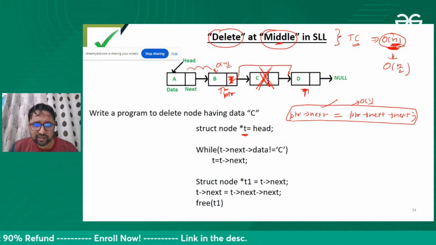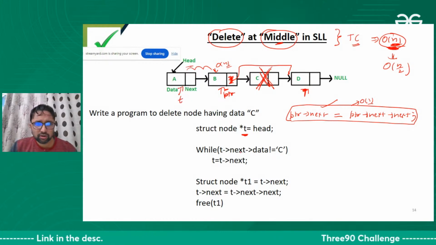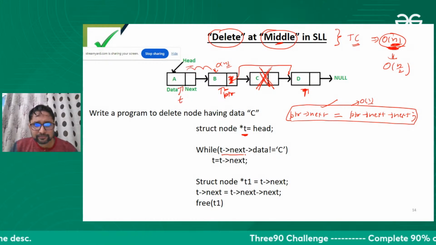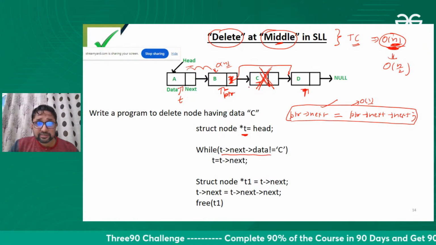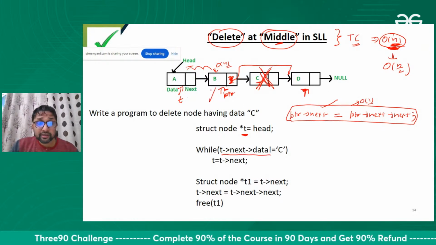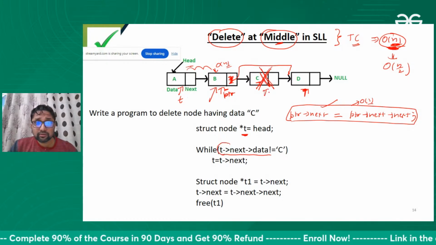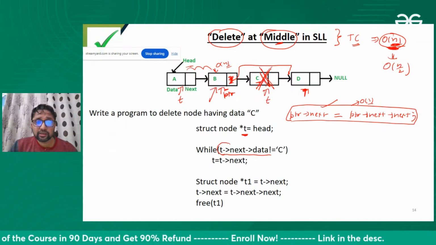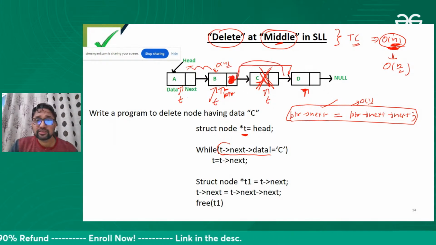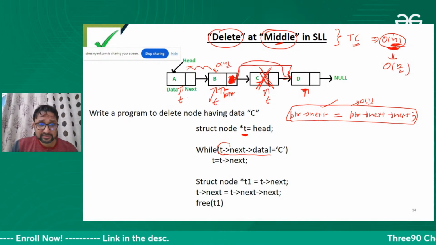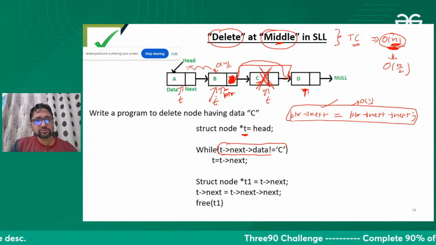I take a temporary variable, which is pointing to the head node, the first node, and until I get C, I'm stopping here itself. I'm stopping at the previous node. My T is stopping here because I need to link this node with this node. So I need to stop here, with the help of T of next of data.